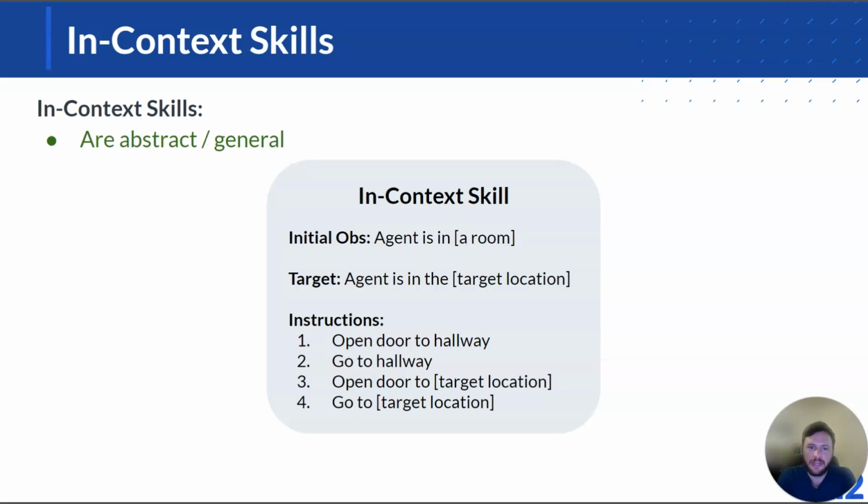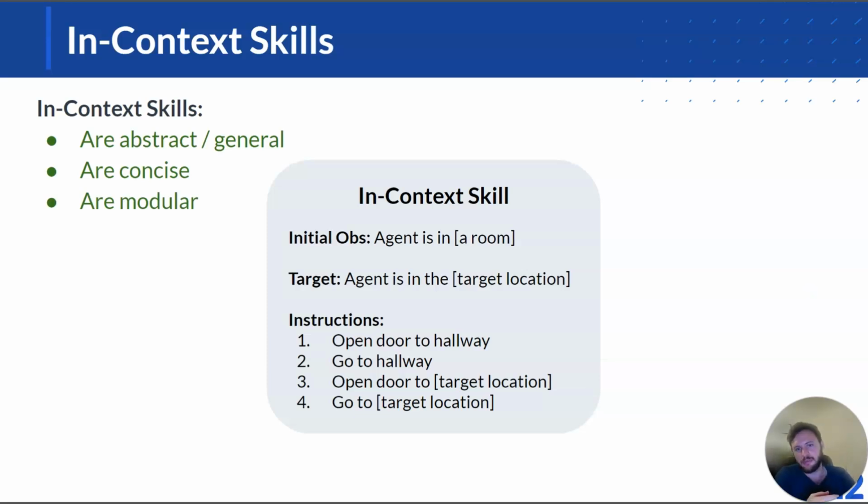In this example, we have an agent in a text-based game that starts in a specific room and needs to go to another room. We would like the agent to learn that, prior to actually going from one room to another, it needs to go to the hallway first and then open the door to the target location. While this may have been experienced in several trajectories with different starting rooms and target locations, we can create an abstract skill that's more general and can be reused in all sorts of trajectories by substituting the specific locations with some kind of abstract representation like shown here. It's also a lot more concise than a typical trajectory.